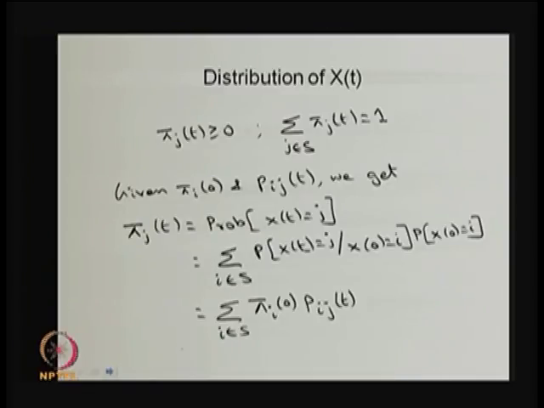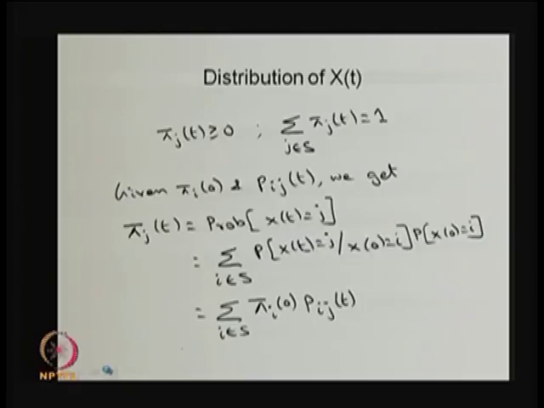For any time t, x of t will make a stochastic process. Here it is a continuous time Markov chain. The default one is a time homogeneous continuous time Markov chain, and our interest is to find out the distribution of the random variable x of t. It has the probability mass function pi j of t, and if you make a summation over S, where S is the state space, that summation is going to be 1.